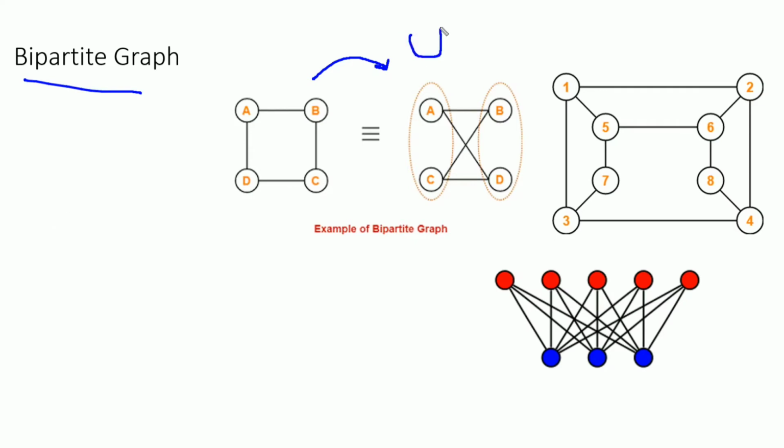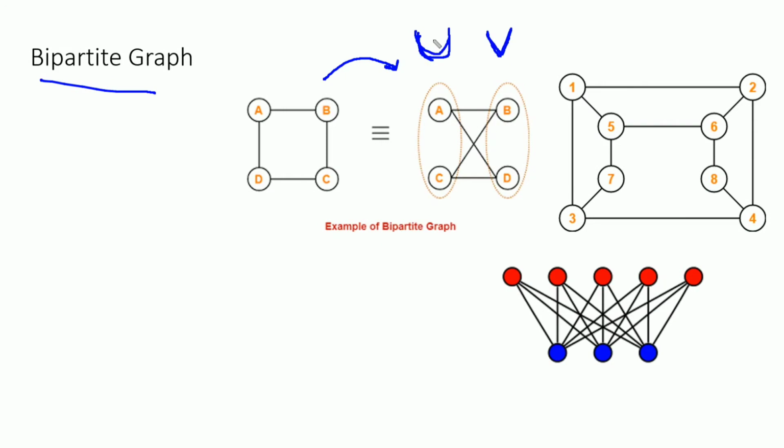Suppose one disjoint set is named U and the other disjoint set is V. Both U and V sets are disjoint in nature. No element of U will have a relationship with itself. Elements inside set U are independent of each other but can depend on the elements which are there in set V. So if we see this, which is an example of a bipartite graph, this simple graph,